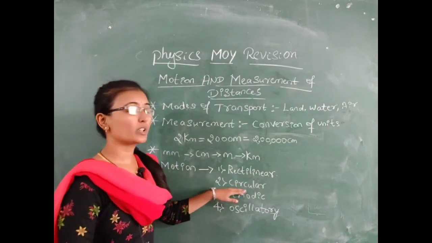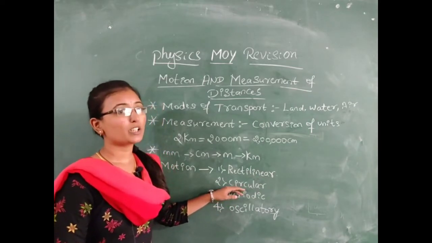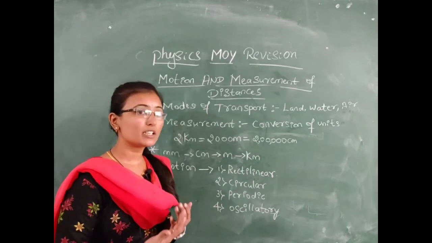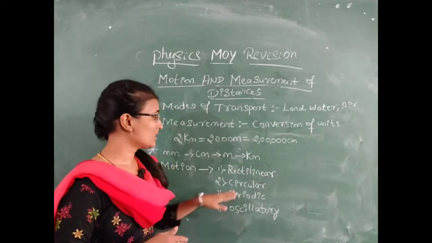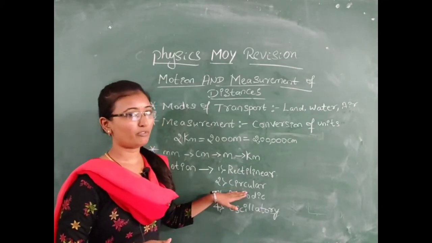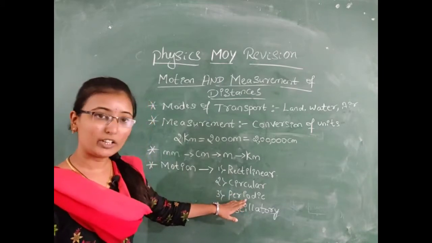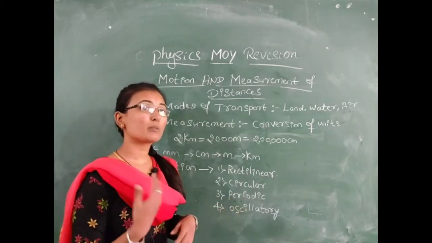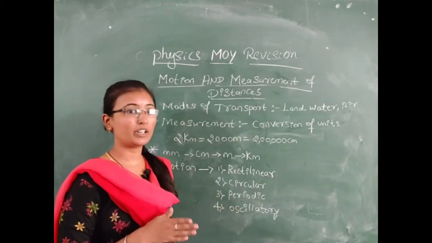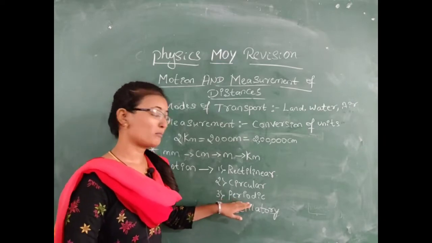Second one is circular motion. Circular motion is the body which moves in a circular path. Example, fan. Next is periodic motion. The body which repeats itself in a regular time is called periodic motion.